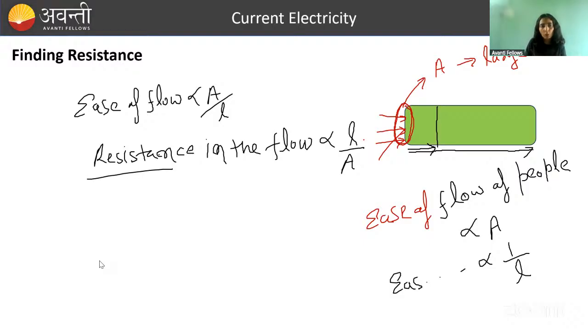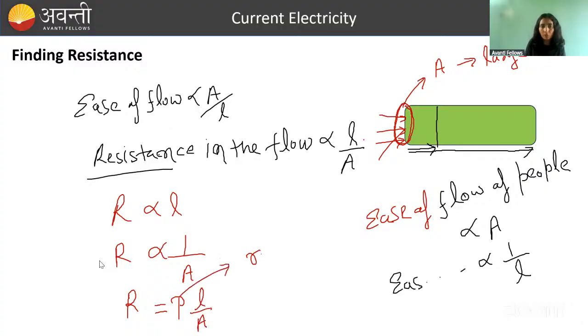So this resistance is directly proportional to length and inversely proportional to area of cross section. And this resistance will be equal to some constant. The proportionality constant is indicated by rho, which is called resistivity, times L by A. So rho is your resistivity.